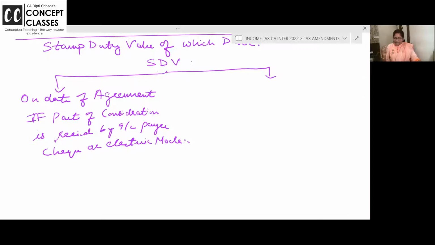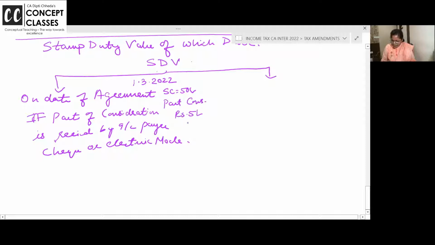Listen, all of you, I am selling you the property and we did an agreement. Say the date of agreement is 1st of March 2022, and the sale consideration is 50 lakhs, just an example, and you paid me part consideration. You are paying me rupees 5 lakh by check or account payee mode. Then we will take the stamp duty value on the date of agreement.